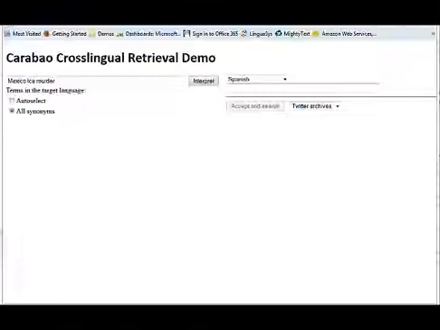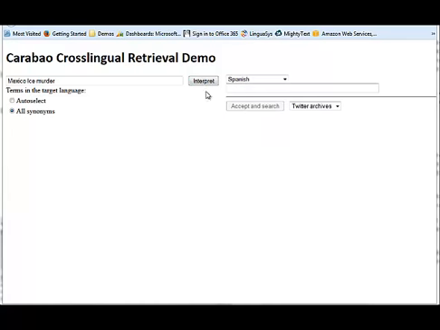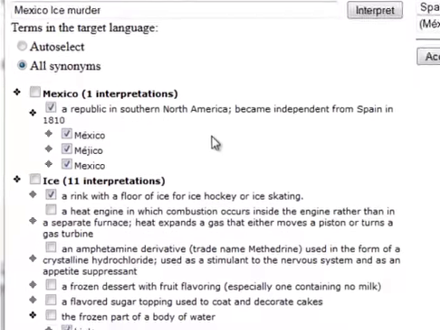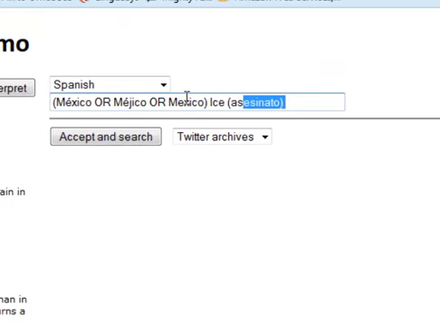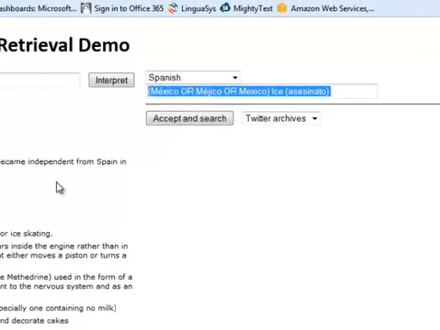We'll start off with the same search terms, Mexico, ice, and murder. And notice that we can make our target language any of our LinguaSys supported languages. And then we'll interpret those terms, and we'll use Spanish today. Notice that there are three potential spellings for Mexico, all legitimate, and as we create our search terms over here in Spanish, we're going to search on all three spellings, therefore increasing the potential number of hits that we'll get.